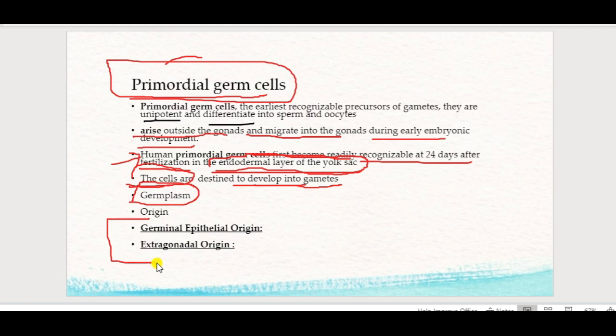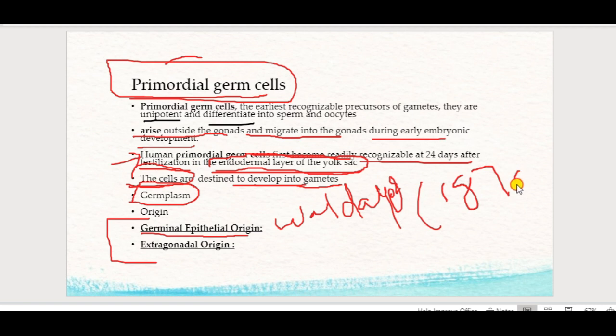One is the germinal epithelial origin, proposed by Waldeyer in 1870. According to this theory, primordial germ cells arise from the germinal epithelium of the gonads.